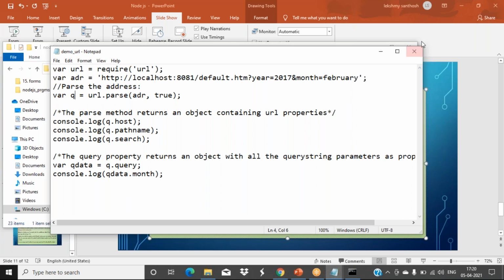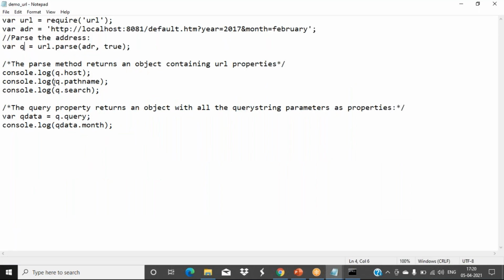Here another thing we can say, if I use this query, it will show q.query, and like that we can also access it. So the parse method returns an object containing URL properties. The query property is there for q, that returns an object with all the query string parameters as properties. So that one we can use, either directly with the URL object, or else give that into one variable, then also you can access it. Both are the same. Read the output.